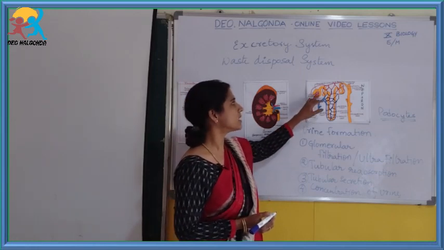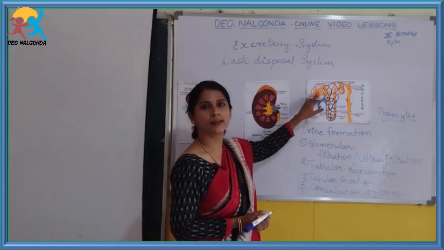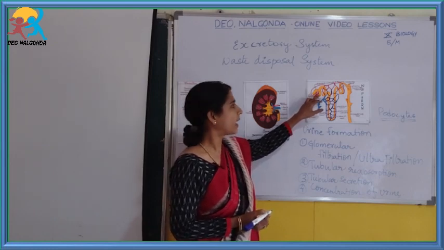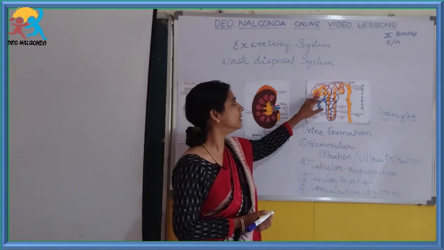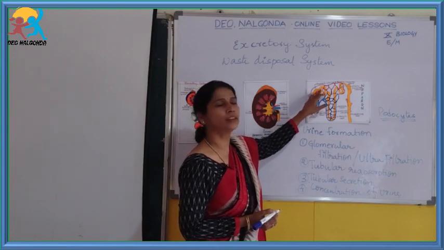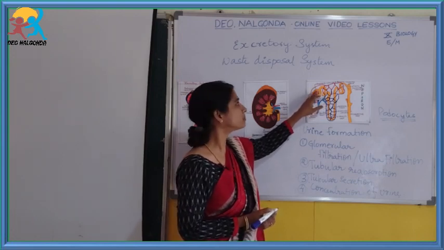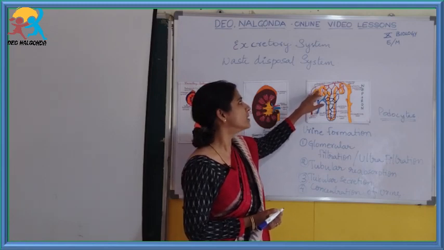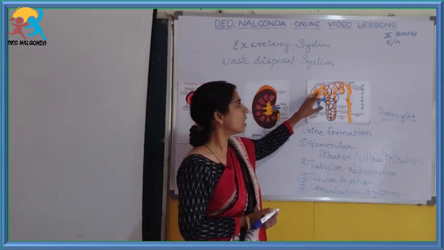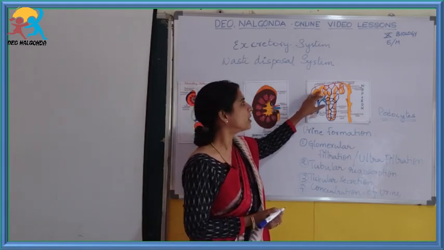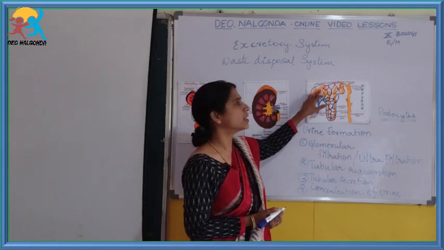These podocyte cells are porous, with lots of gaps in between, and they form the conduit for the filtrate to be collected into the walls of the Bowman's capsule. That's how the primary urine, or the primary filtrate, is reaching the